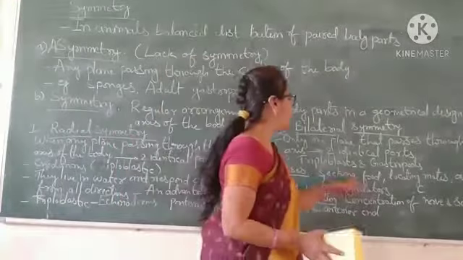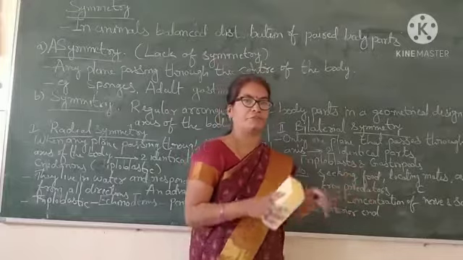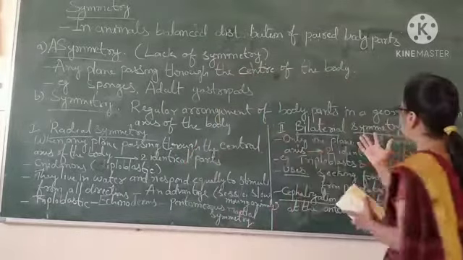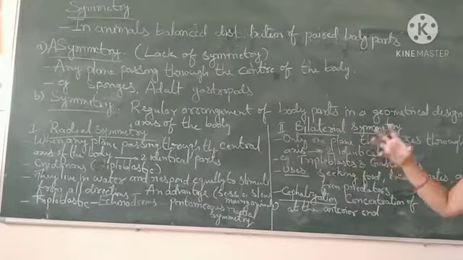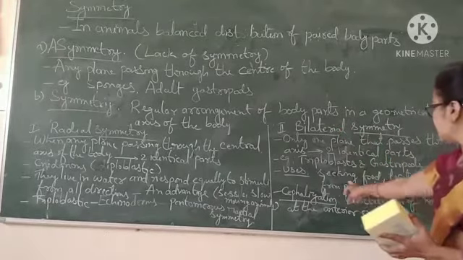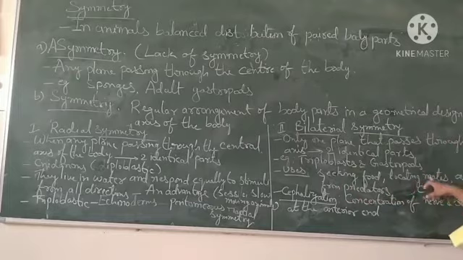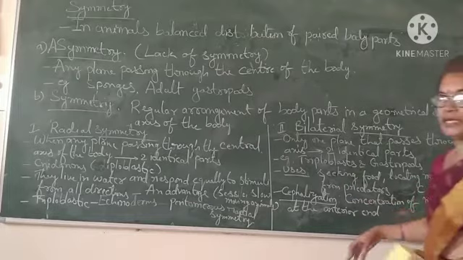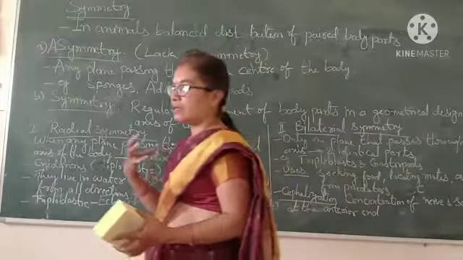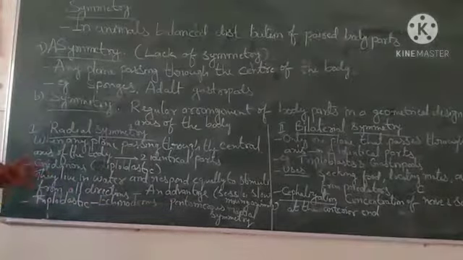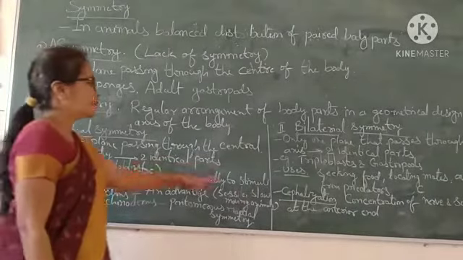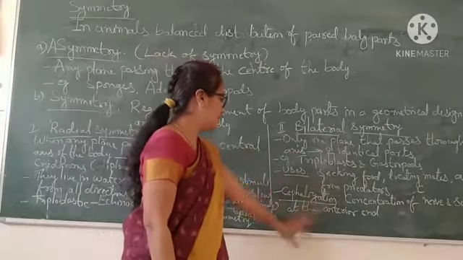Here they have some advantages, some uses. What are the uses? Because of bilateral symmetry, bilaterians have some extra uses: seeking of food and locating mates, and avoiding or escaping from predators. Predators are animals that catch and eat other animals, so the prey can run. Those are the uses of bilateral symmetry.